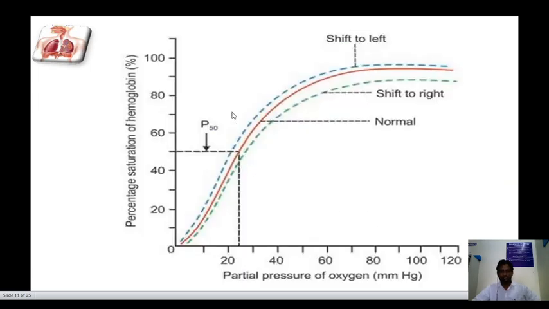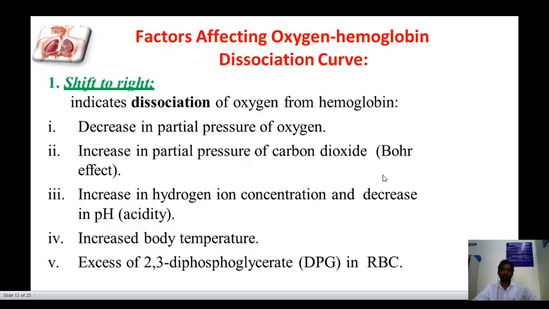The curve can shift to the left or to the right. Factors affecting the oxygen hemoglobin dissociation curve: a shift to the right indicates dissociation of oxygen from hemoglobin.